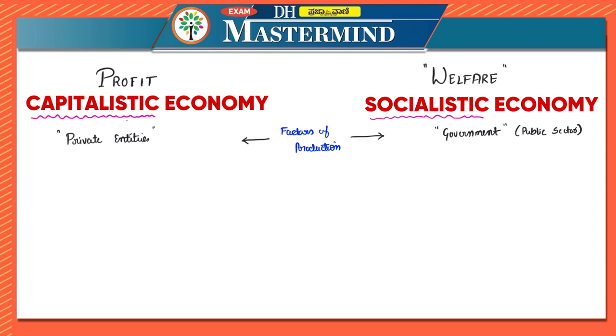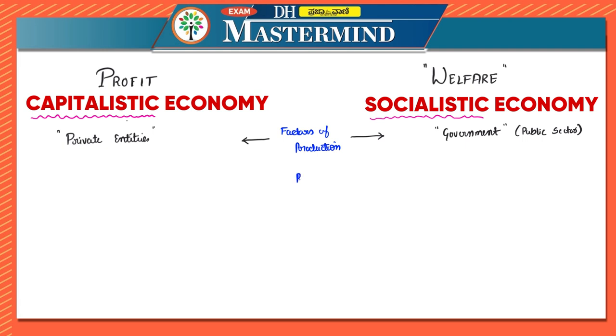You might have also seen public sector units and public sector banks, correct? For all those things, the factors of production are controlled by the government, because there the motive itself is welfare. So I hope you have understood about factors of production.